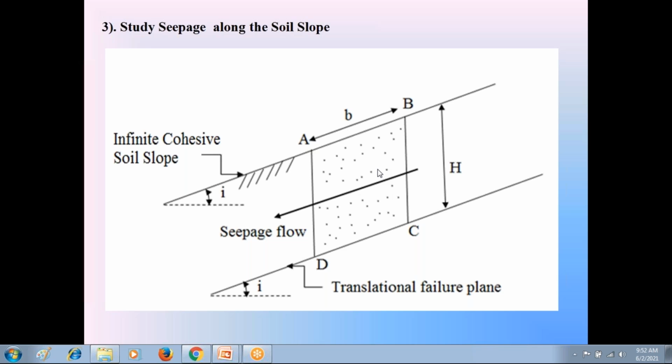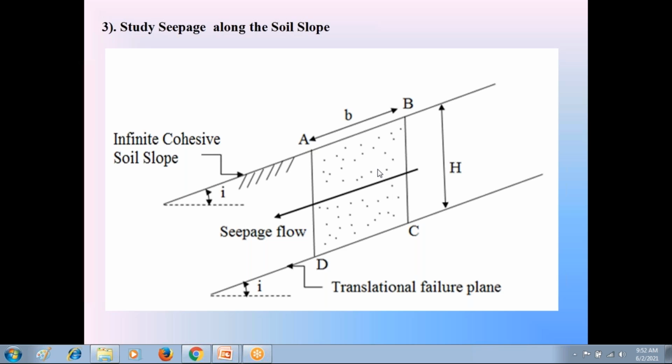So please follow this carefully. In dry condition, we consider the unit weight as gamma. In the submerged condition, we consider the unit weight as gamma dash, submerged unit weight. Whereas in the seepage flow condition, the entire soil is in saturated condition, so we consider the unit weight as gamma saturation.